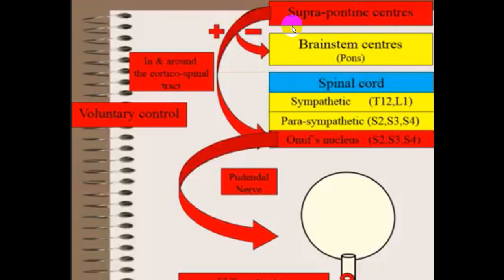So the corticospinal tract will be acting at the level of S2, S3, S4, and via that it will help in voluntary control. So that voluntary control will have relaxation of the external urethral sphincter, and during accumulation it will have a contraction of the external urethral sphincter.